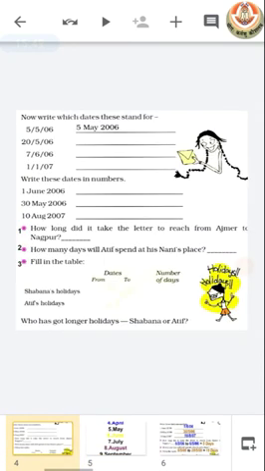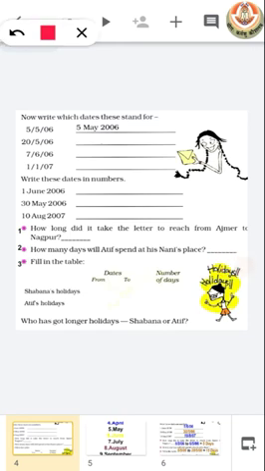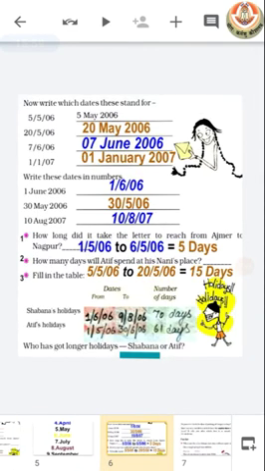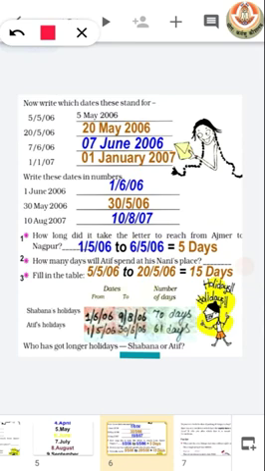Now the next question is, we have to answer who has got longer holidays. As we know that the number of days of holidays for Shabana is 70, whereas for Atif it is 61. So our answer is Shabana got longer holidays.